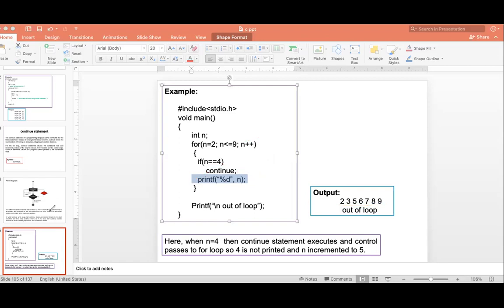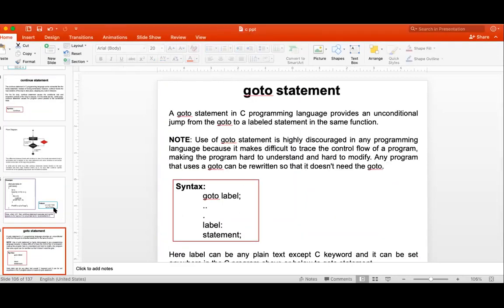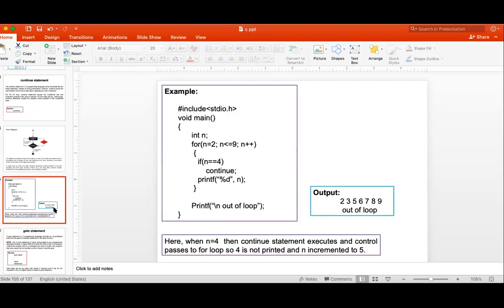Difference between continue and break. Now the next point: if you want to use continue, it should be associated with one of the if statements.